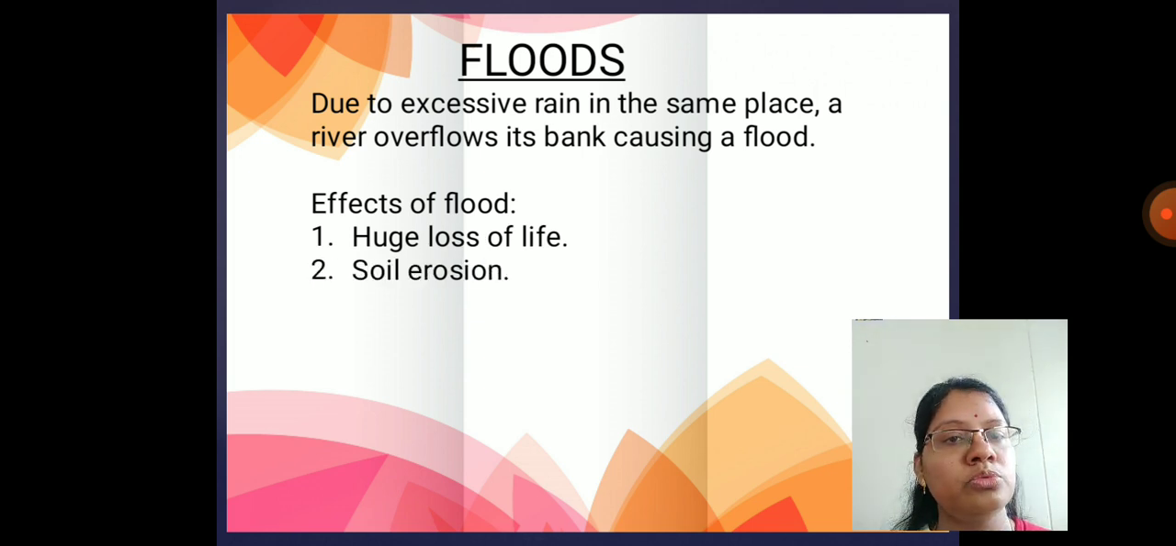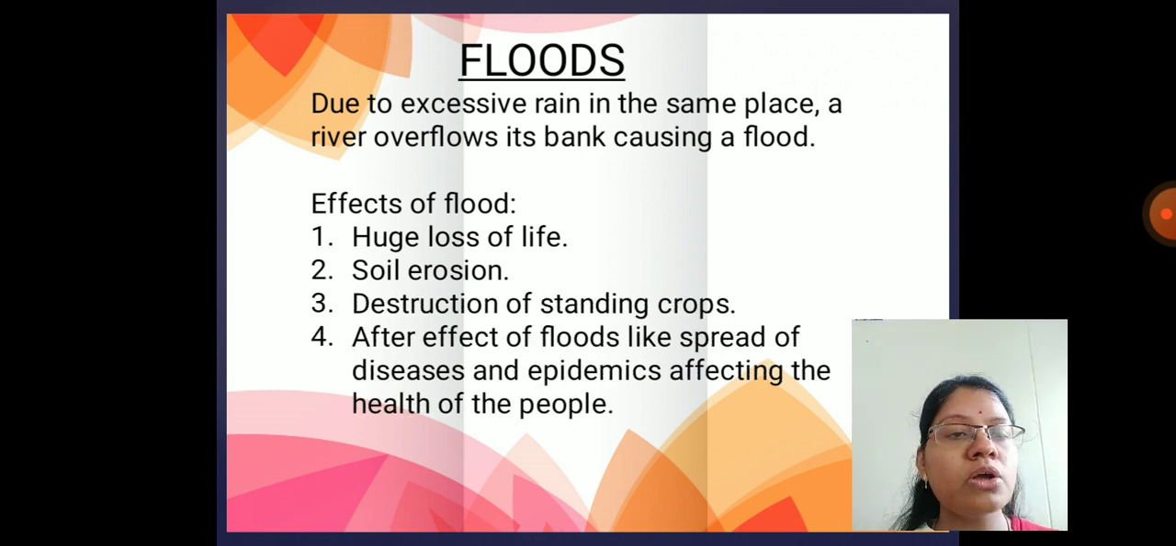Soil erosion. What is soil erosion, students? The most fertile part of the soil is the topmost part of the soil. That is washed away when there is a huge rain. That fertile soil is washed away, and that is called soil erosion. Next is the destruction of standing crops. The crops are destroyed when there is a huge amount of rain.